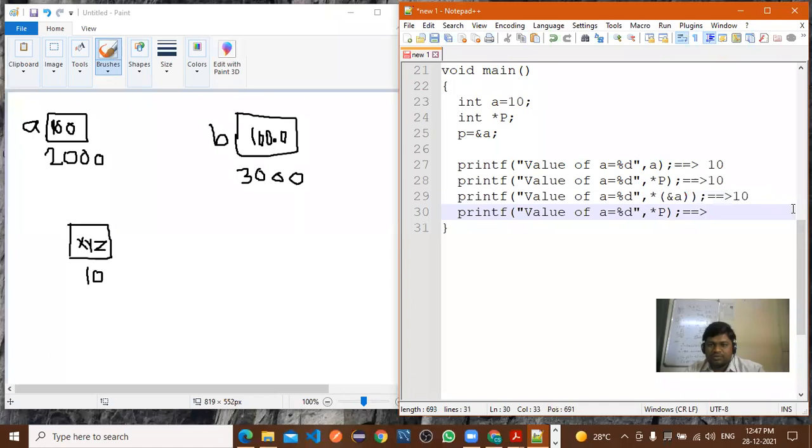Now we will do a little bit of modification. Suppose I want to display the address of a. Suppose ampersand a. Now what is the output here? It will execute or it will give some error.